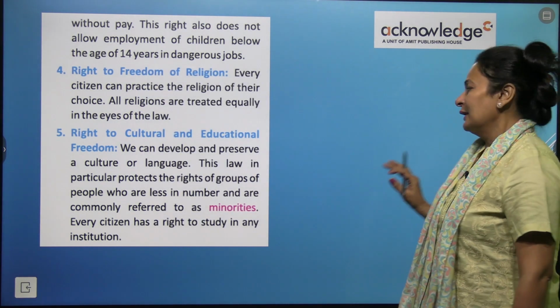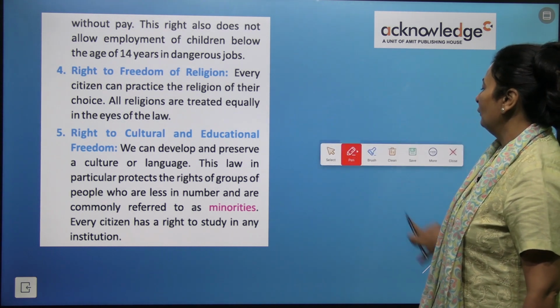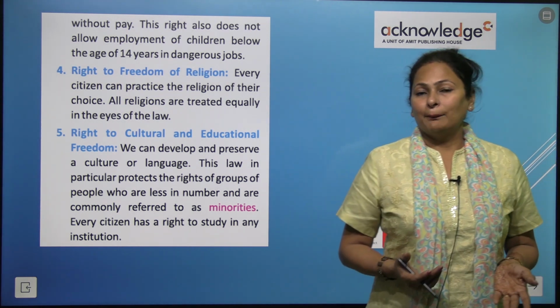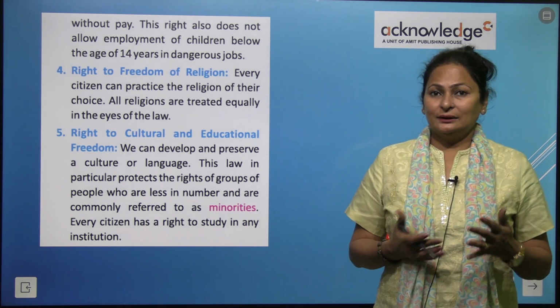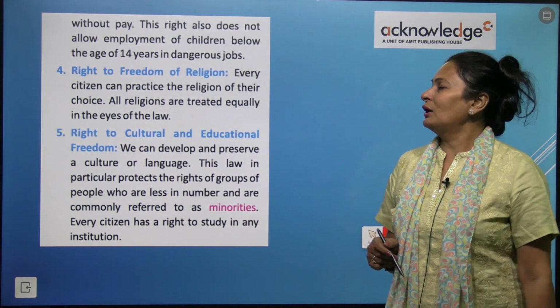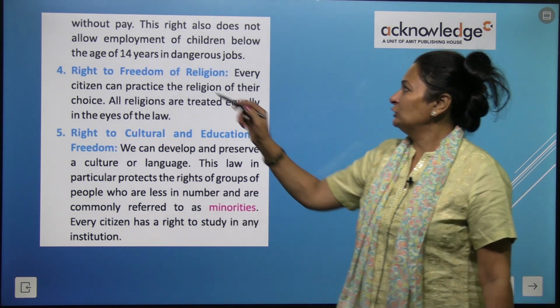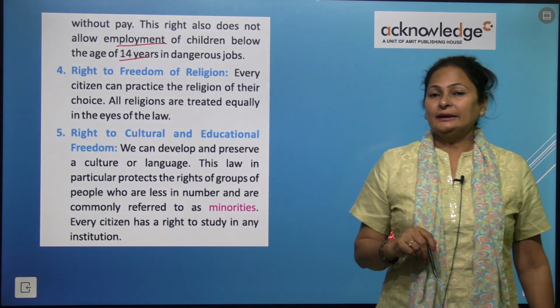This is the law that if we are working, we will get an amount against our work, as salary or payouts. This right also does not allow employment of children below 14 years.